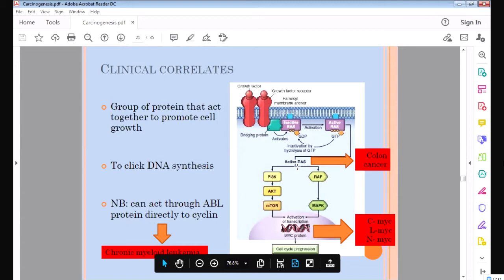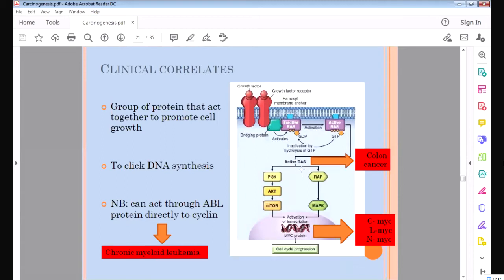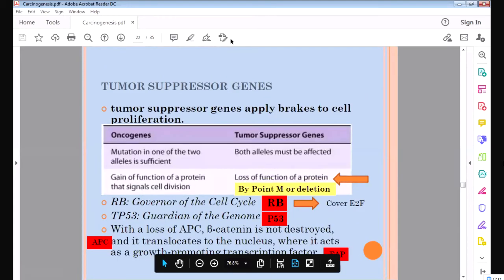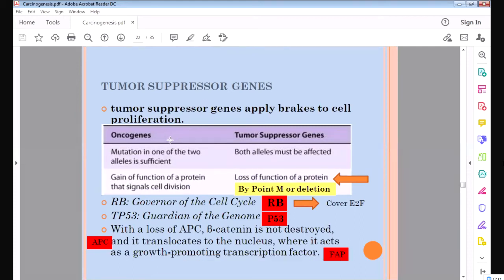This is the proto-oncogene which is converted into oncogene RAS, and it will cause colon cancer, leukemia. So this is the oncogene. This is the difference between the oncogene, and then finally there is a tumor suppressor gene. I told you oncogenes cause excessive cell growth. And what is the tumor suppressor gene?